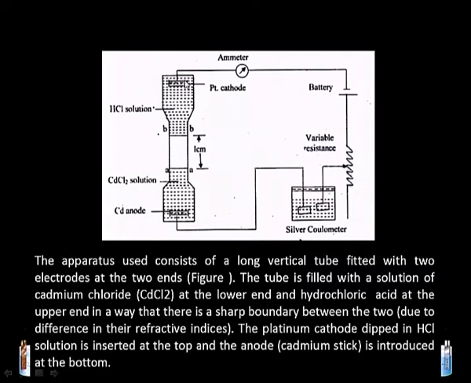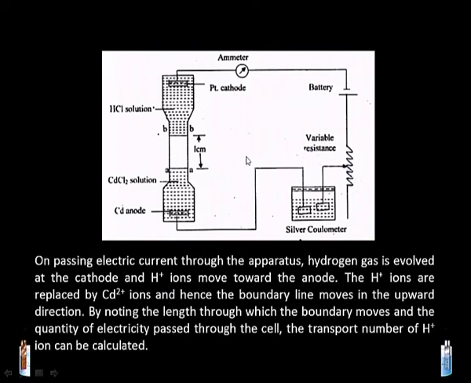The platinum electrode is dipped in the HCl solution at the top, and the anode has a cadmium stick at the bottom. On passing electric current, as the ammeter shown here indicates the passage of current through the apparatus, hydrogen gas is evolved. There will be evolution of gas from this part, and the H plus ions are replaced by cadmium ions. The boundary line moves in the upward direction. By measuring the length through which the boundary moves and the quantity of electricity passed through the cell, the transport number of H plus can be calculated.